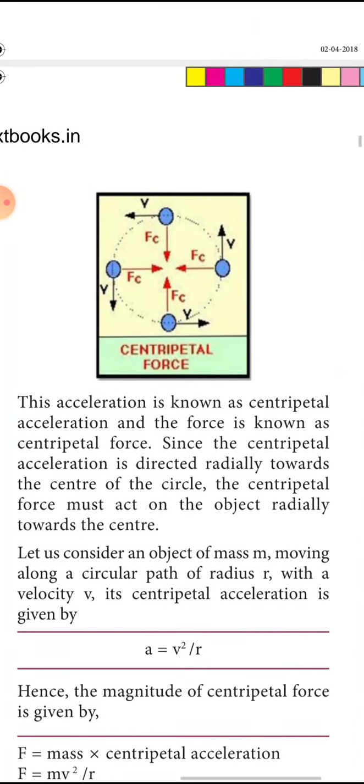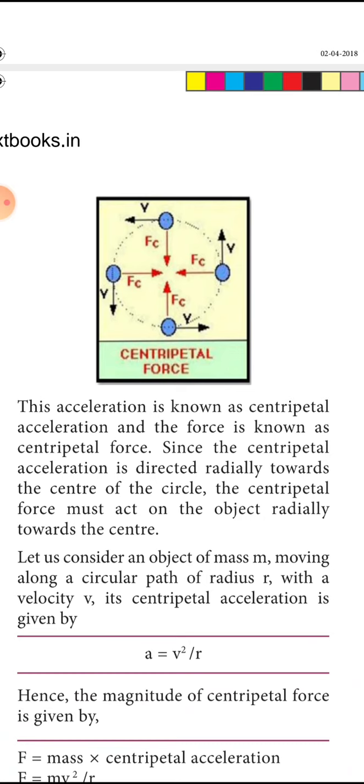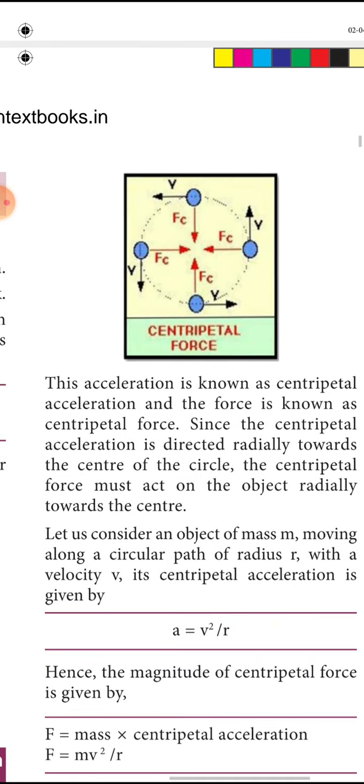Can you understand? In a circular path, the circumference is 2πr, and the speed v is equal to 2πr by T. The change in velocity by time depends upon the radius, so the centripetal acceleration is v²/r, so we will have the force as F = mv²/r. Centripetal force is equal to mv²/r.